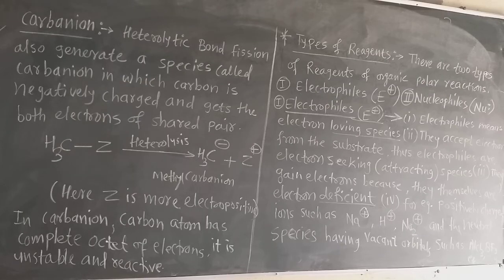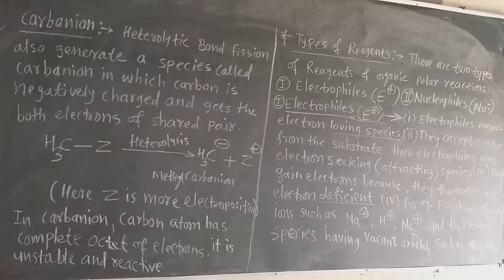Now today we are learning about the carbanion. Yesterday we learned about the carbocation. Now let us learn what this carbanion is. As the name suggests, it is the negatively charged carbon atom.